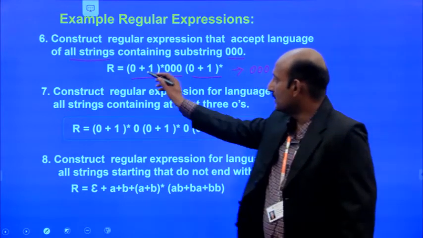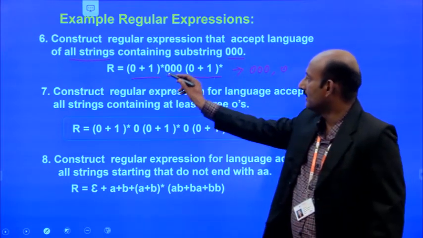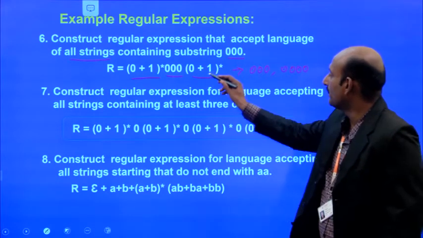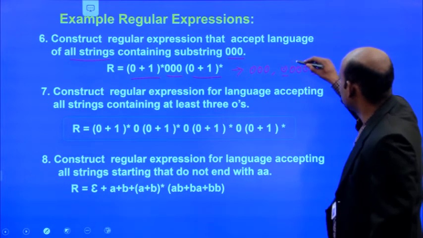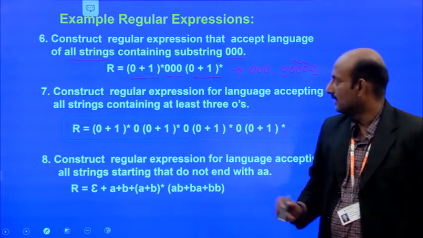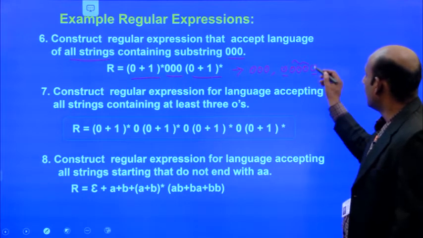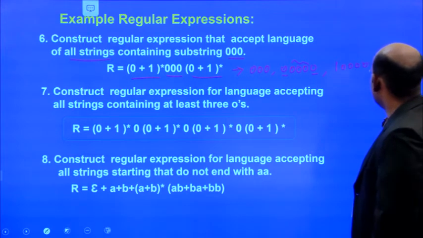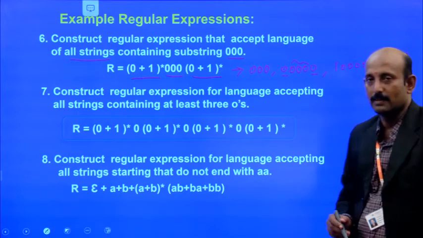Next, suppose it starts with 10, then followed by 3 zeros, then followed by another 10. So this is one regular expression and this is one regular expression, where 000 is a substring. Now we can go for replacing the strings, 1 followed by 4 zeros, and 4 zeros followed by 1, where 000 is a substring.